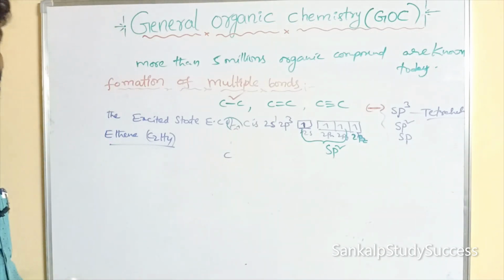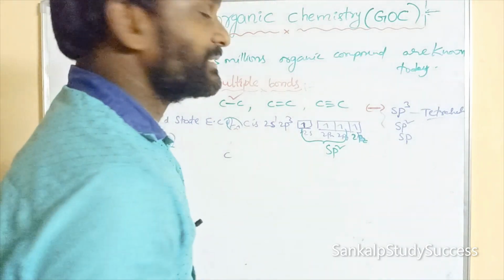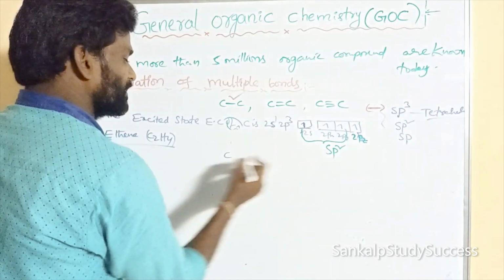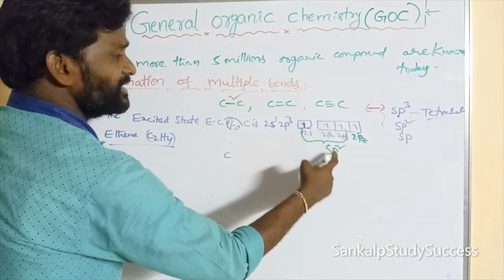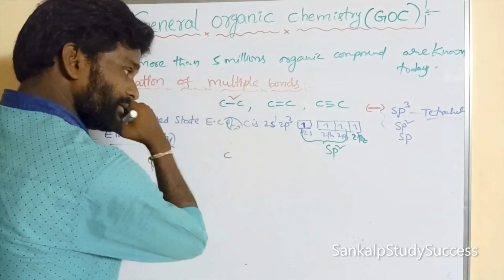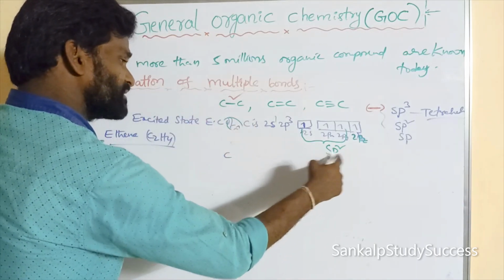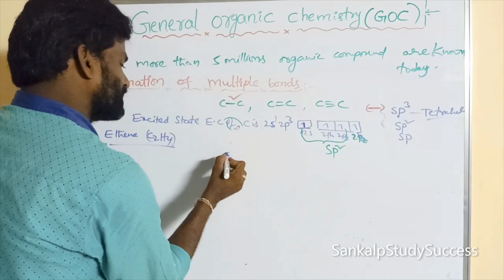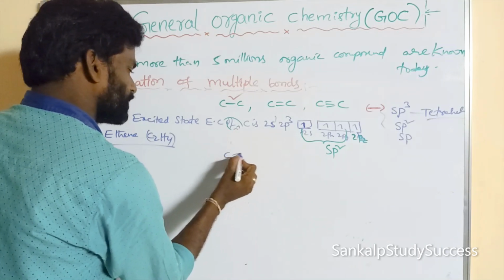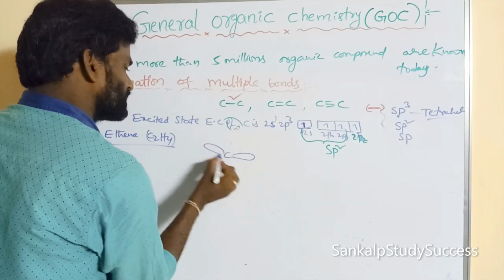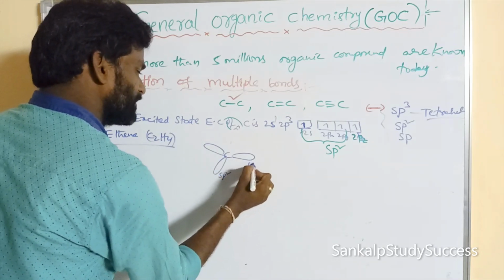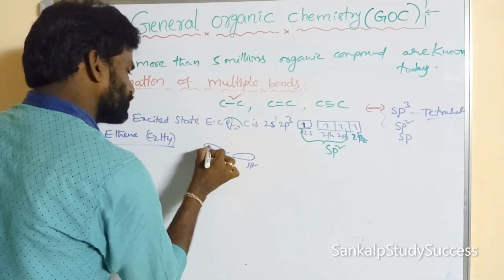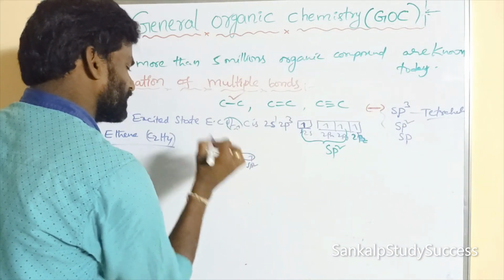In sp2 hybridization, how many hybrid orbitals are formed? 3 hybrid orbitals, because 3 orbitals are involved in the hybridization, giving 3 sp2 hybrid orbitals. This is one sp2, this is another sp2, this is another sp2, and all have unpaired electrons.